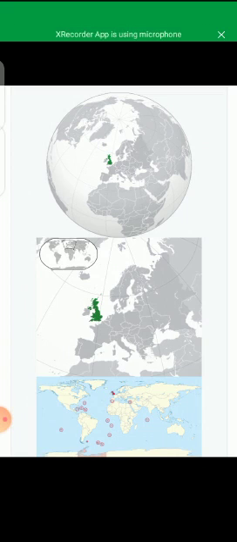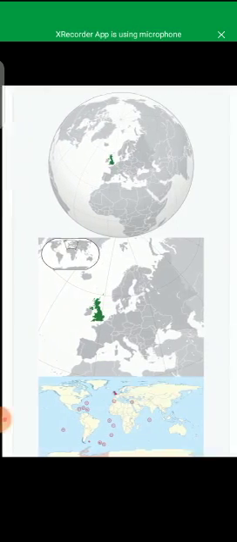You know, we have 7 continents in our world, and this is the map of the 7 continents of the world. We have discussed our continent Europe. Clear? So this is the map of the continent Europe, and you know that United Kingdom is located in continent Europe. We discussed in our previous class that there are 45 countries in continent Europe, and United Kingdom is one of them. This is the map of the world, and as you can see with the green color, the map of the United Kingdom in the world map.